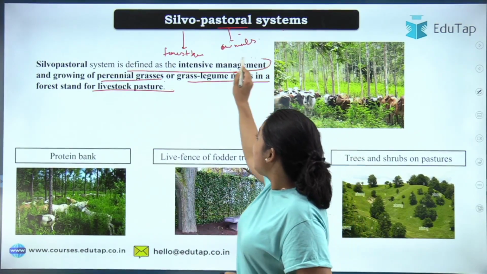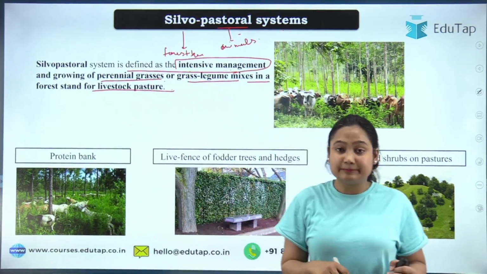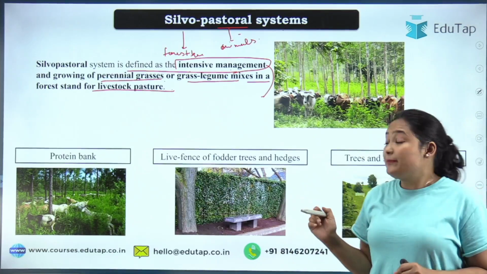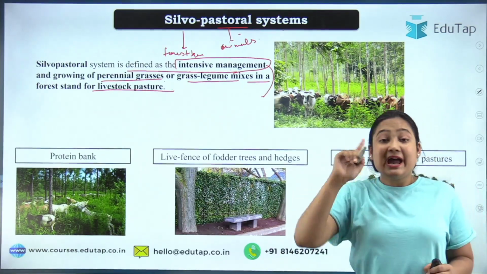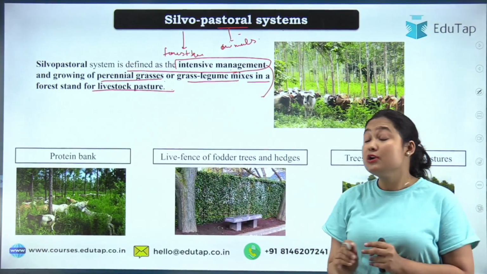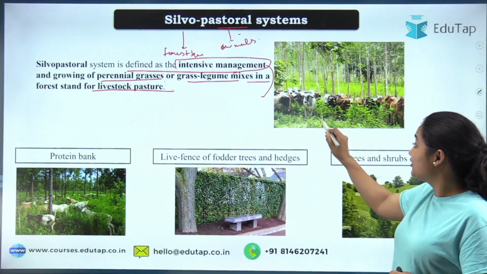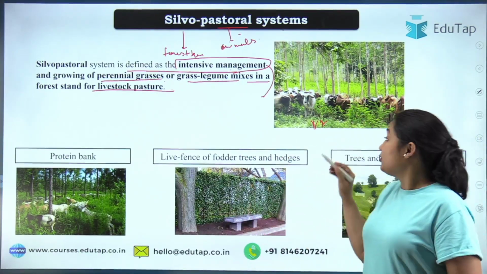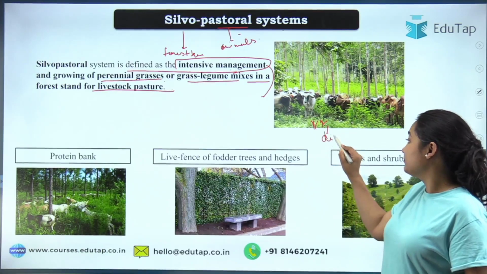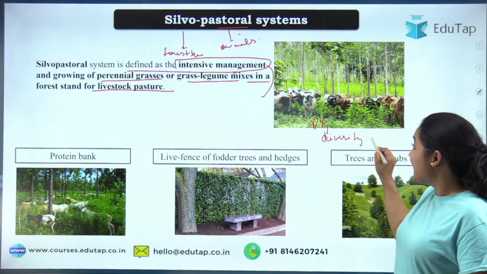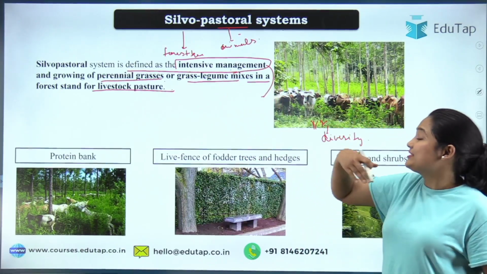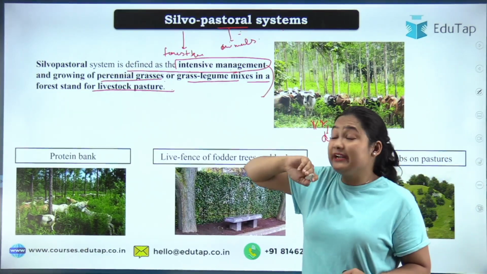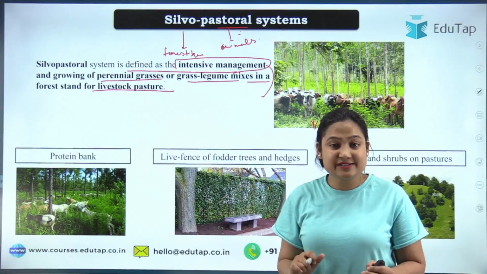Now talking about this, how is it different? You might say this also happens in our village. So what is different here? Usually, we have seen that people take their livestock to the forest, and that is detrimental to our environment. How? There are some beneficial trees that have been grown and are in the plant stage. These animals graze over them and they die. It also affects the diversity of the forest. So just leaving the animals to feed intensively is not good. But when we apply silvopastoral culture, this is a very sustainable system of agriculture.